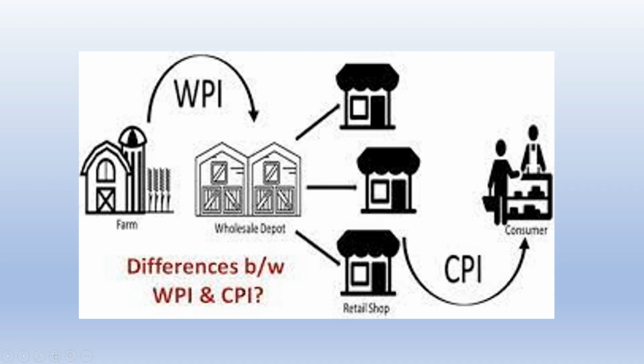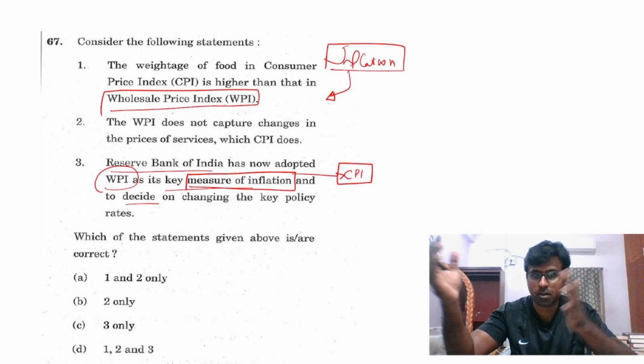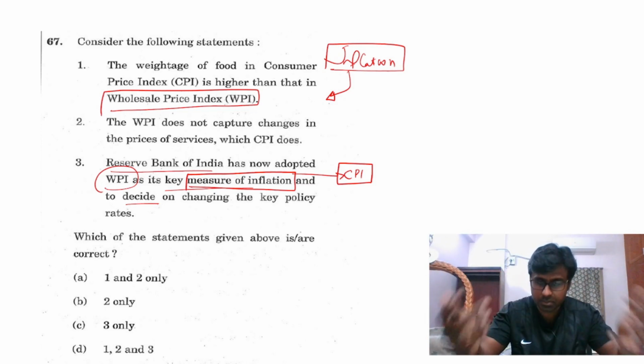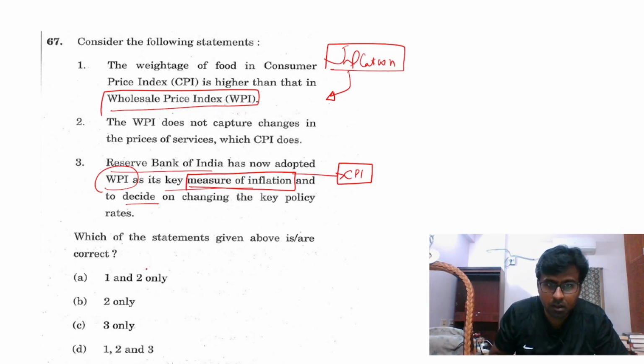So I remember Raghuram Rajan very clearly saying this, and you should not go only with the things you study. Think about that. Immediately I remember Raghuram Rajan saying this, or you would have studied it somewhere in the inflation chapter of the books. So it is CPI, not WPI, for inflation now.